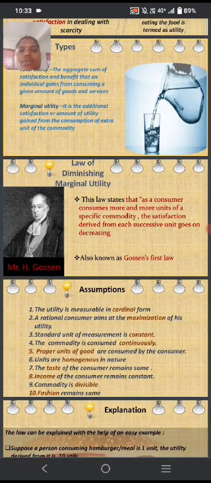Now we see the law of diminishing marginal utility. The law of diminishing marginal utility was introduced by H. Gossen, so it is called Gossen's first law. This law states that as a consumer consumes more and more units of a specific commodity, the satisfaction derived from each successive unit goes on decreasing. Generally, the law of diminishing marginal utility is denoted by the decreasing level of utility.